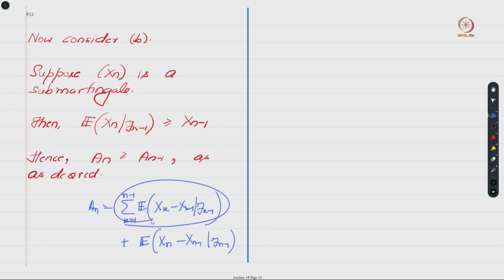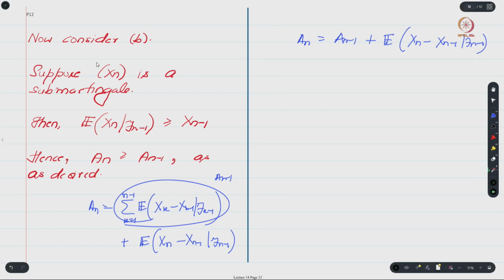So this term over here is actually An minus 1, hence we can write An equals An minus 1 plus the conditional expectation of xn minus 1 given Fn minus 1. Now because your xn is a submartingale, this expression over here will be non-negative, and hence one can conclude that your An will be greater than or equal to An minus 1 almost surely.